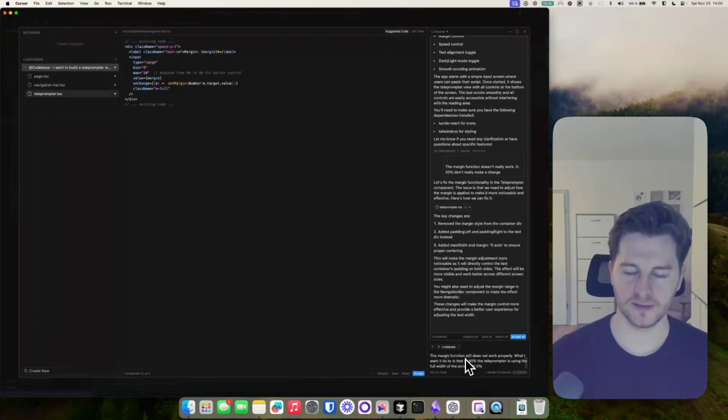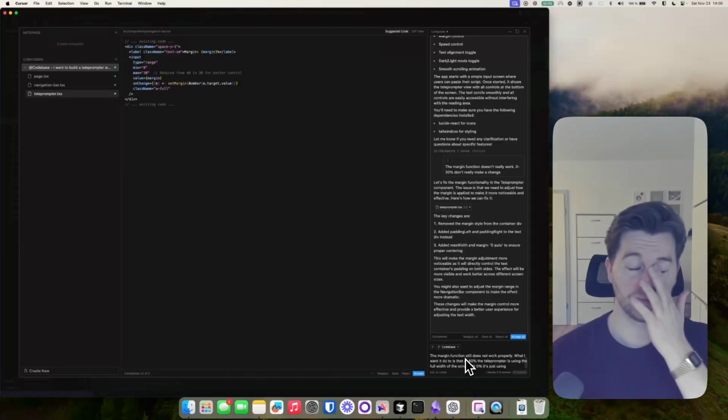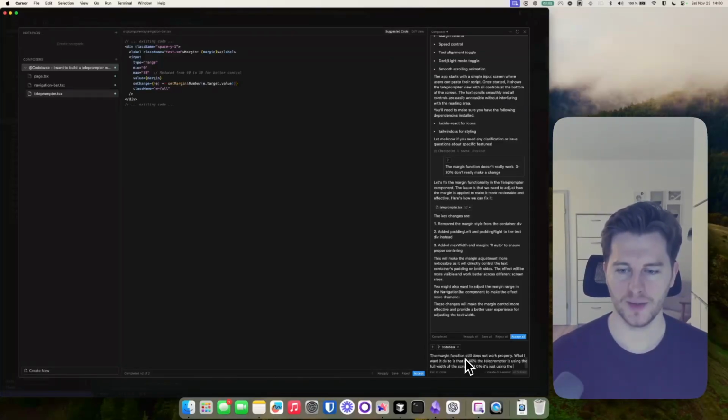At 0%, it's just using, let's say, the central part of the screen that makes up, what is it, 20% of it, right? So just like the 20% centered part of the screen. Please fix that to reflect the effect that I want it to have.